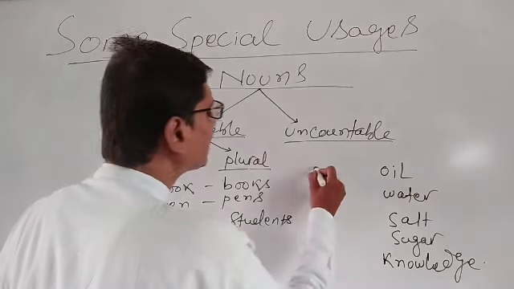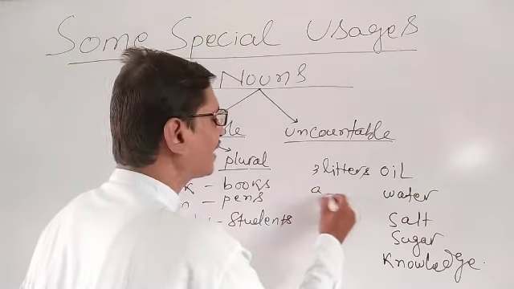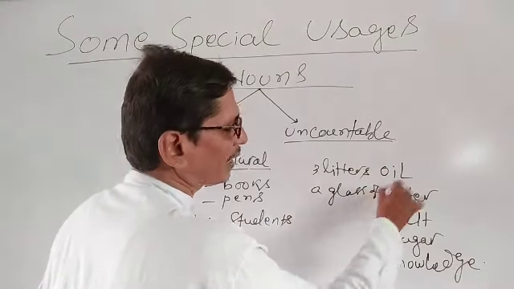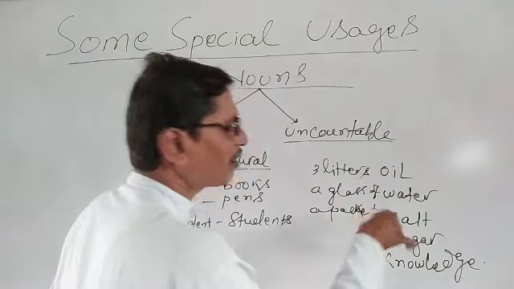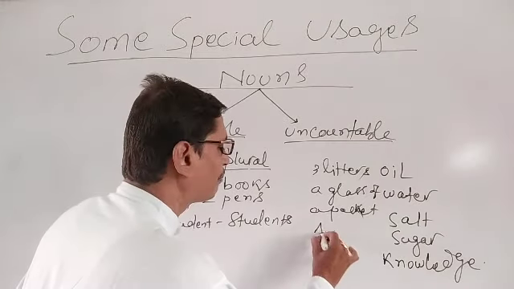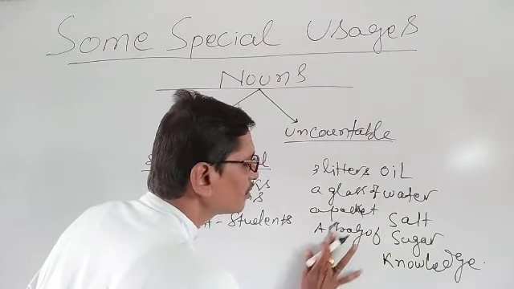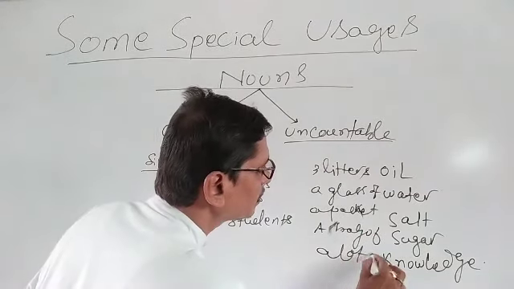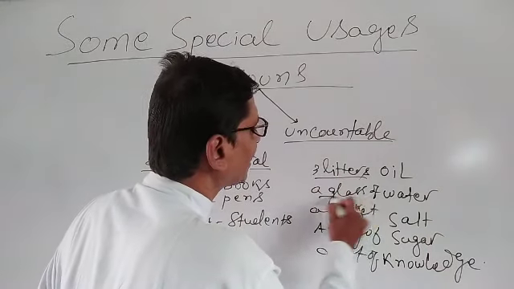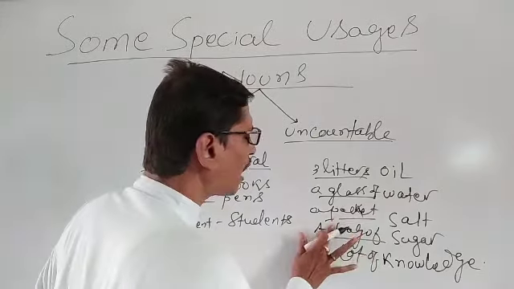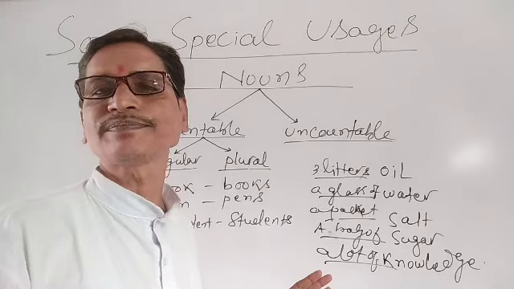For example, 3 liters of oil, a glass of water, a packet of salt, a bag of sugar, a lot of knowledge. In this way, we use such phrases before uncountable nouns to know their amount or quantity.